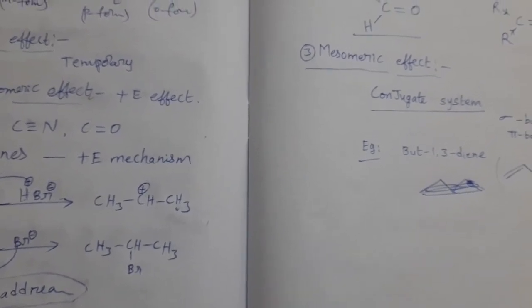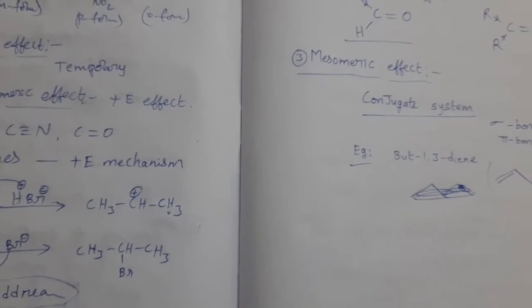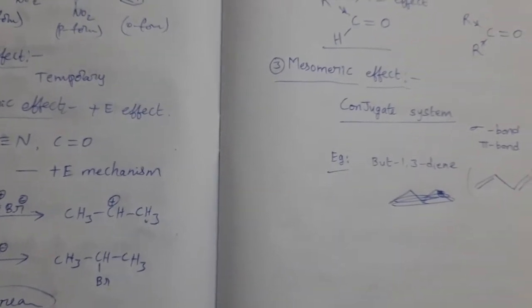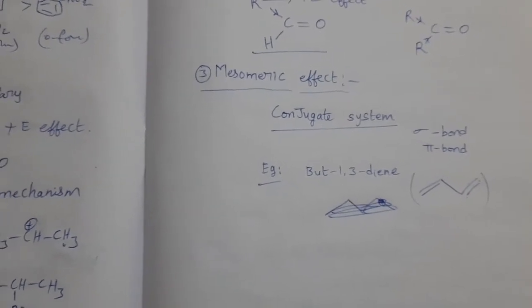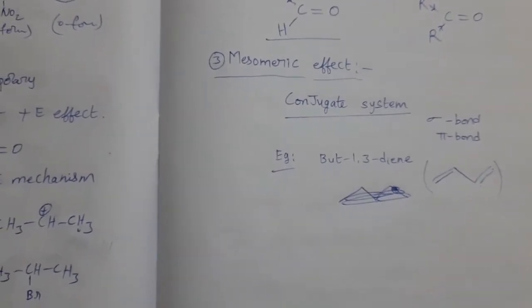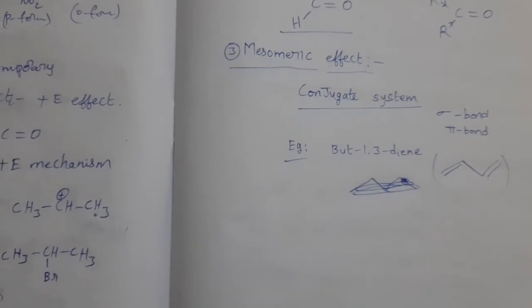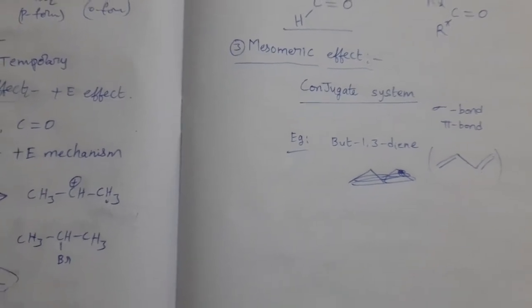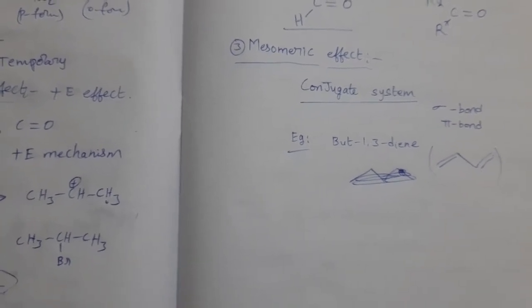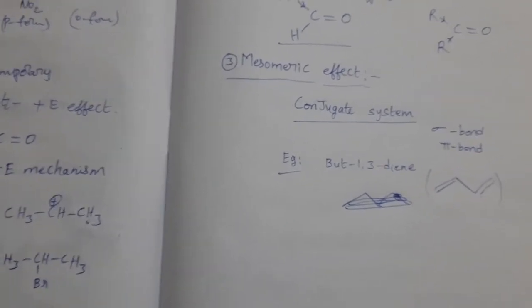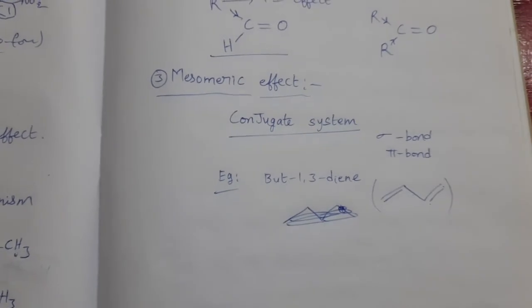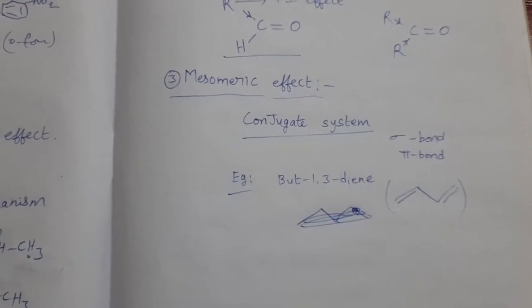This mesomeric effect is due to resonance. Mesomeric effect is the electron donating or electron withdrawing nature of this substituent due to resonance. That means resonance is the mechanism by which mesomeric effect occurs. So through a mechanism mesomeric effect occurs.